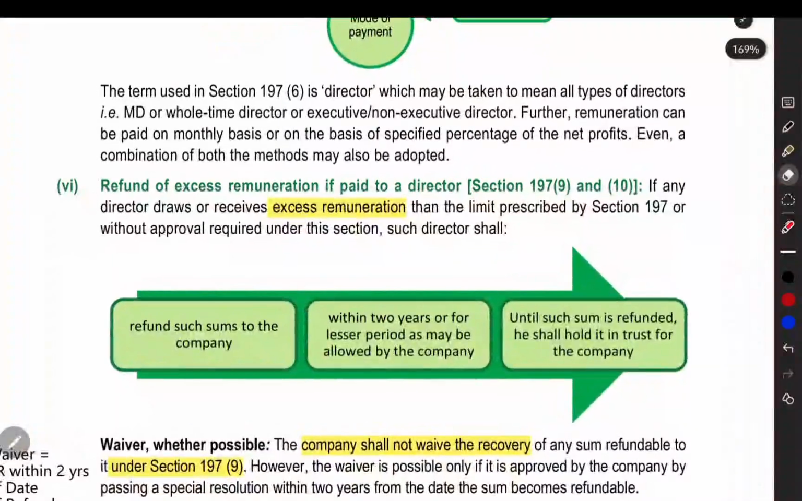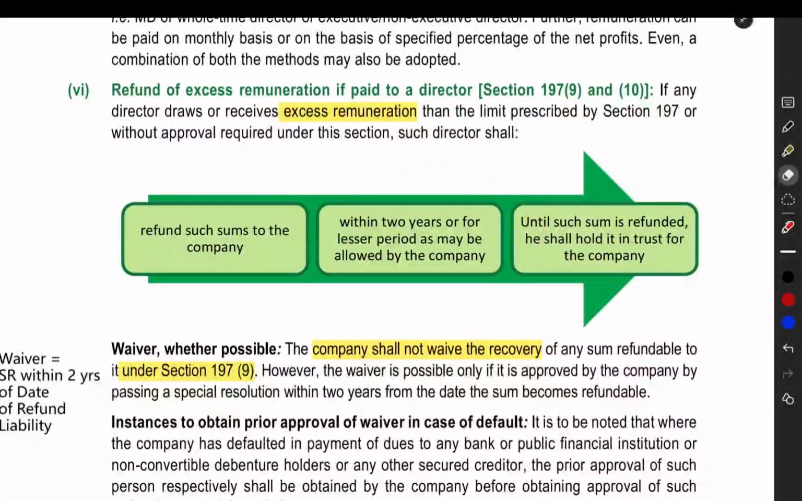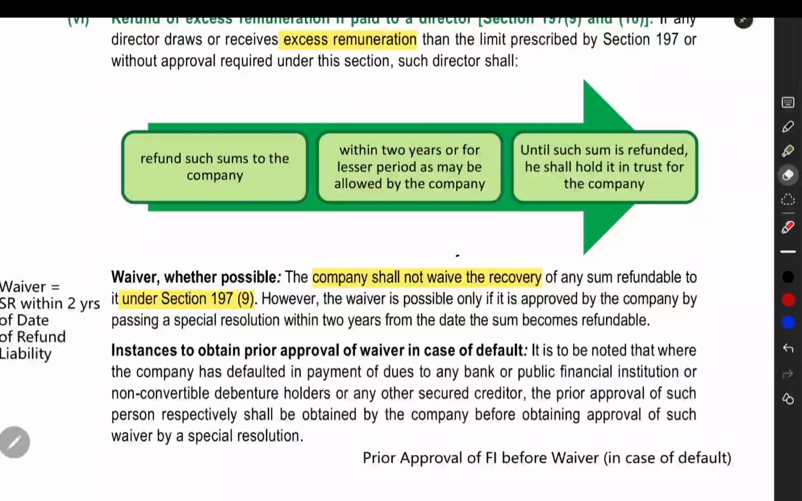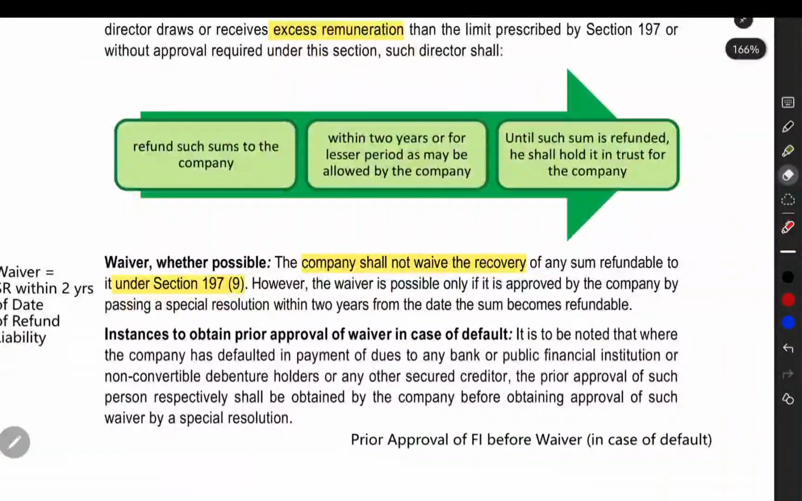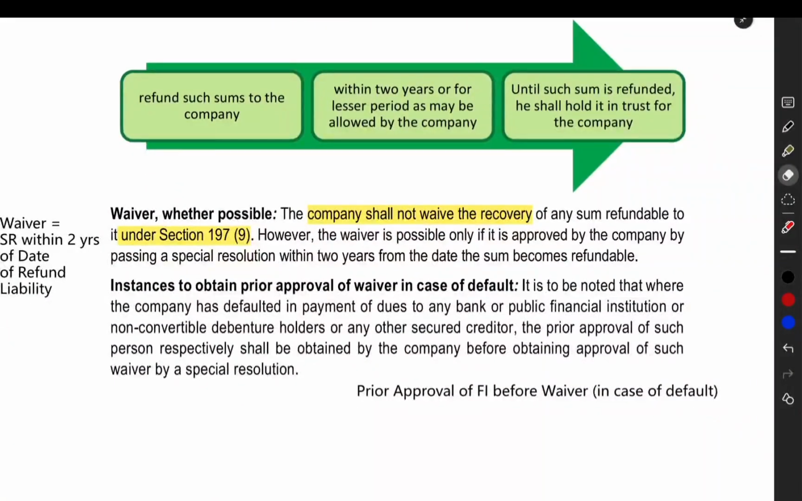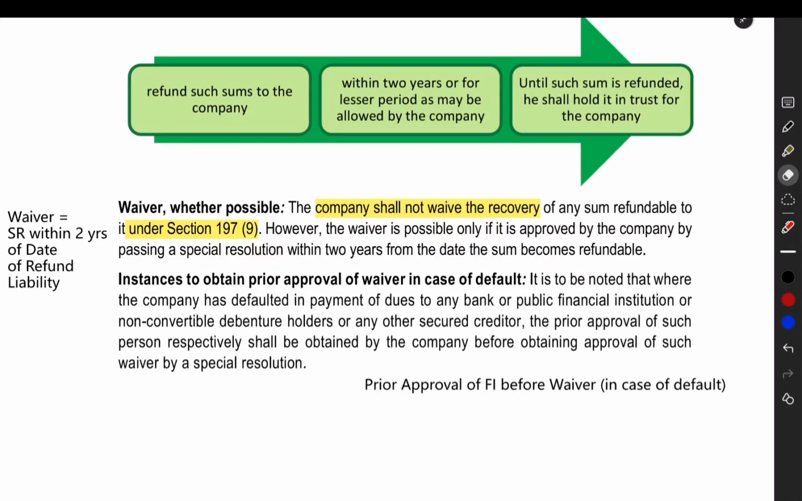If any director is taking excess remuneration from the company more than the limit, he has to refund it within 2 years or such lesser period allowed by the company. And one more thing is that such company cannot waive off such refund amount. They cannot say that we can waive off this and the director need not pay.